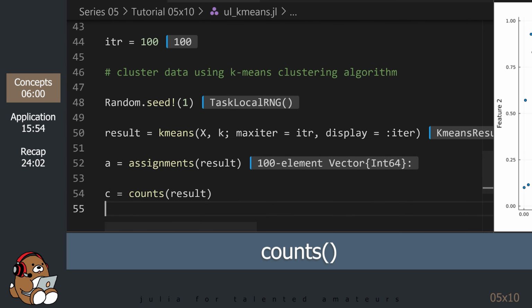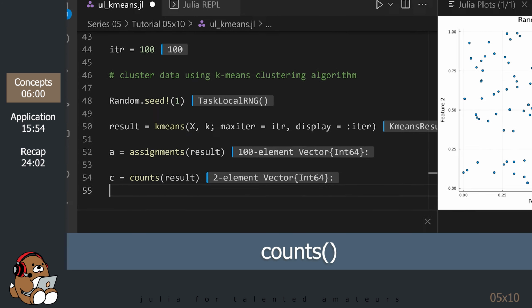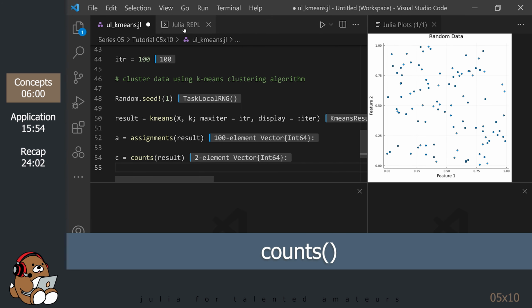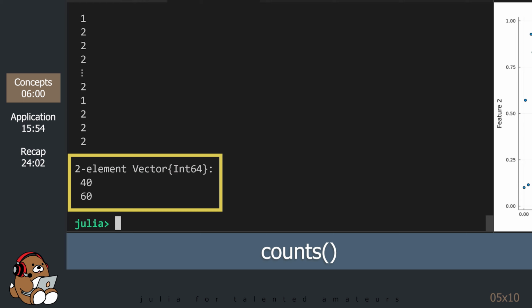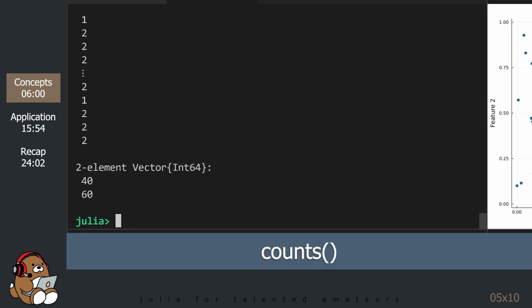These are the counts for each cluster. A naive approach would have been to create 2 clusters with 50 samples each. But as you can see, the algorithm found a better split that happens to be a 40-60 split.